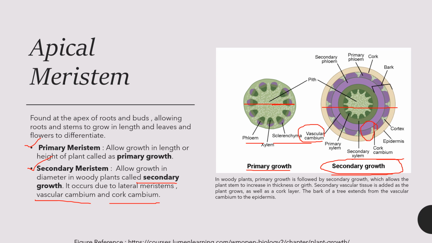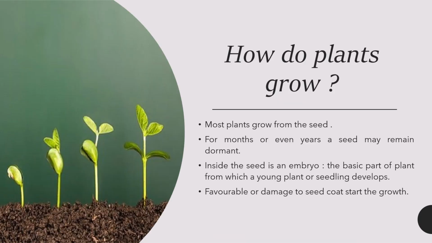The apical meristem is found at the buds and at the roots, which allows the roots and the stem to grow in length, and leaves and flowers to differentiate. So this is how the reference has been shown here for your more information.